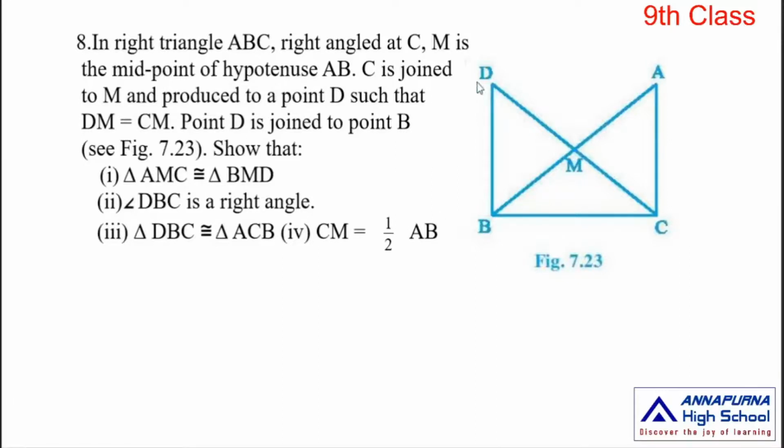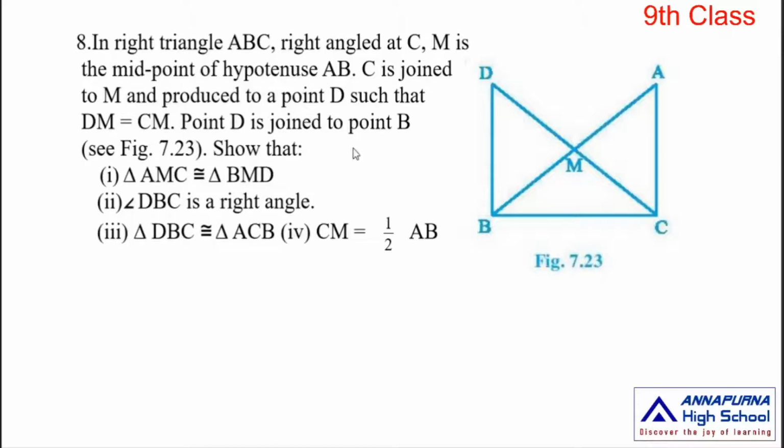That is, M is also the midpoint of CD. Point D is joined to the point B.